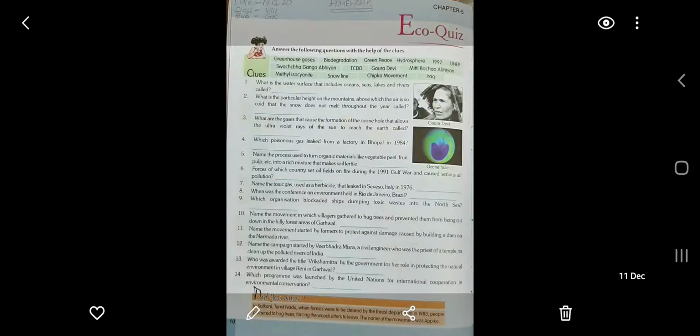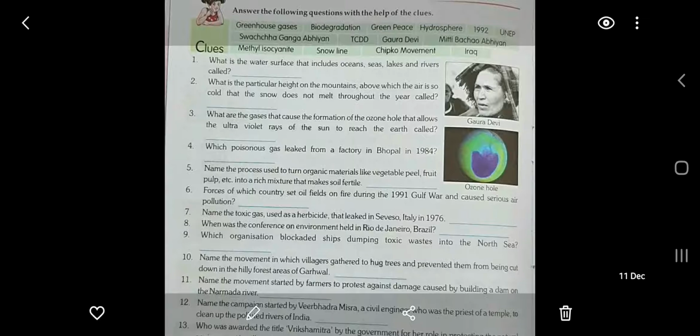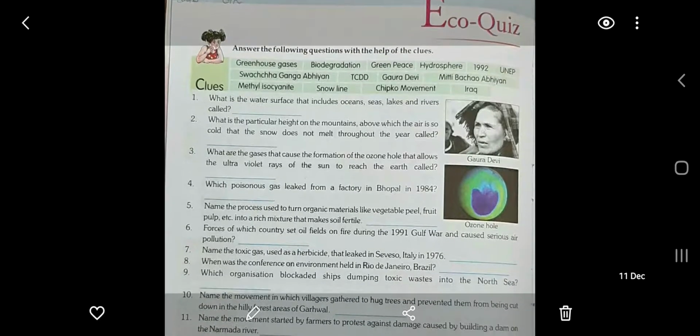Children, today I am here with your next chapter, that is chapter number 7 in your GK book of class 8. In class 8, in chapter number 5 we'll study about ecology, eco quiz. Okay, we'll take an eco quiz over here. Answer the following questions with the help of the clues given in the clue box. The options are greenhouse gases, biodegradation, Greenpeace, hydrosphere, 1992, and many other options are there.